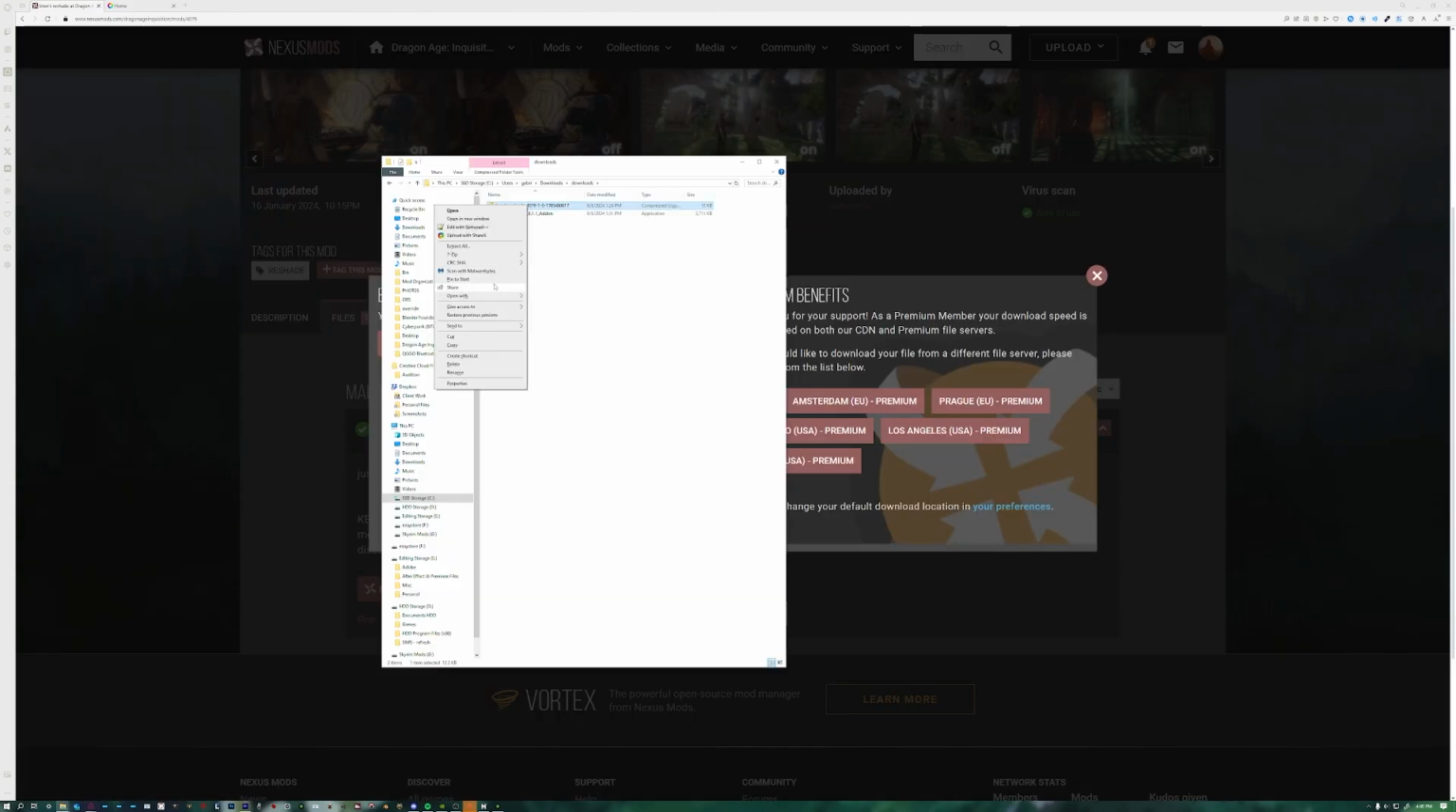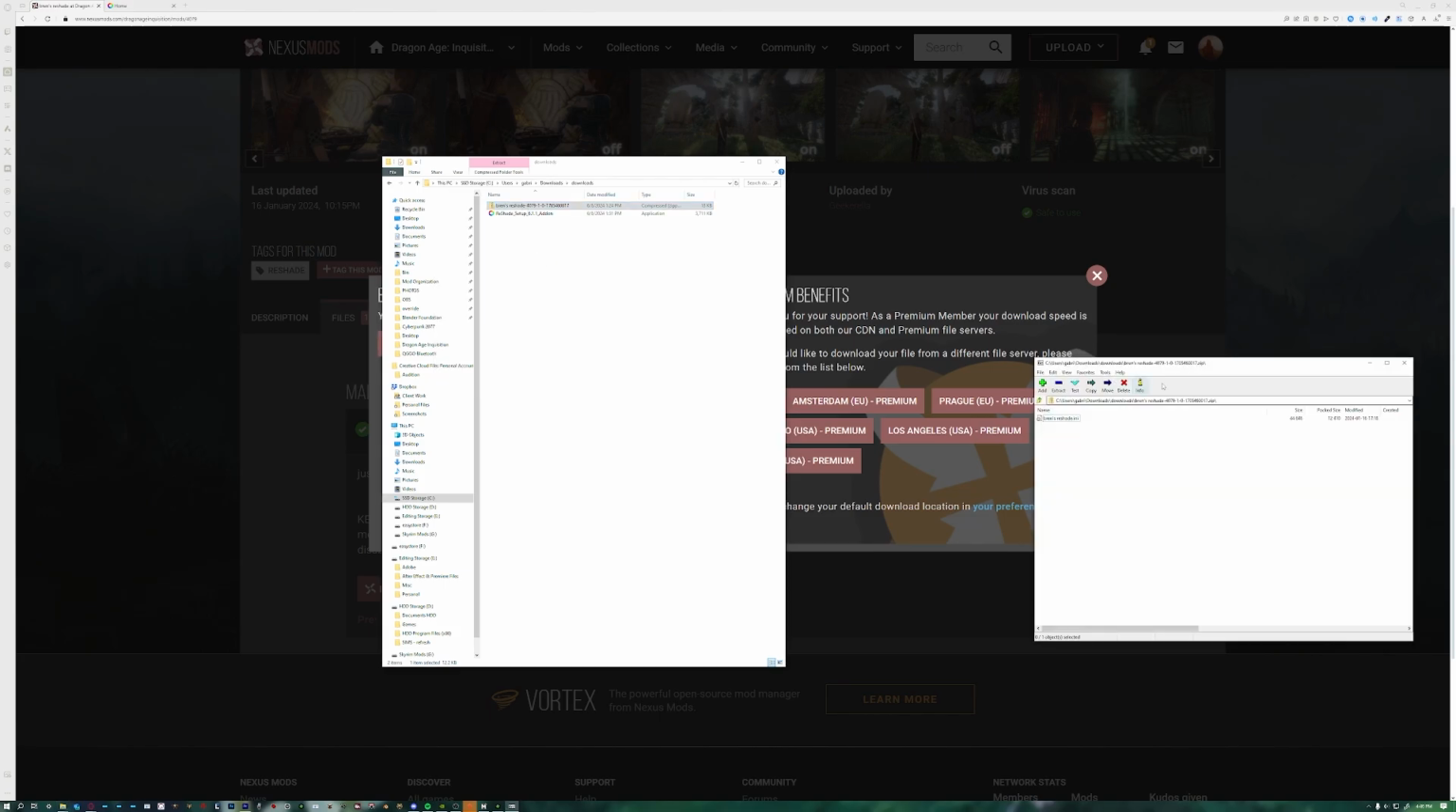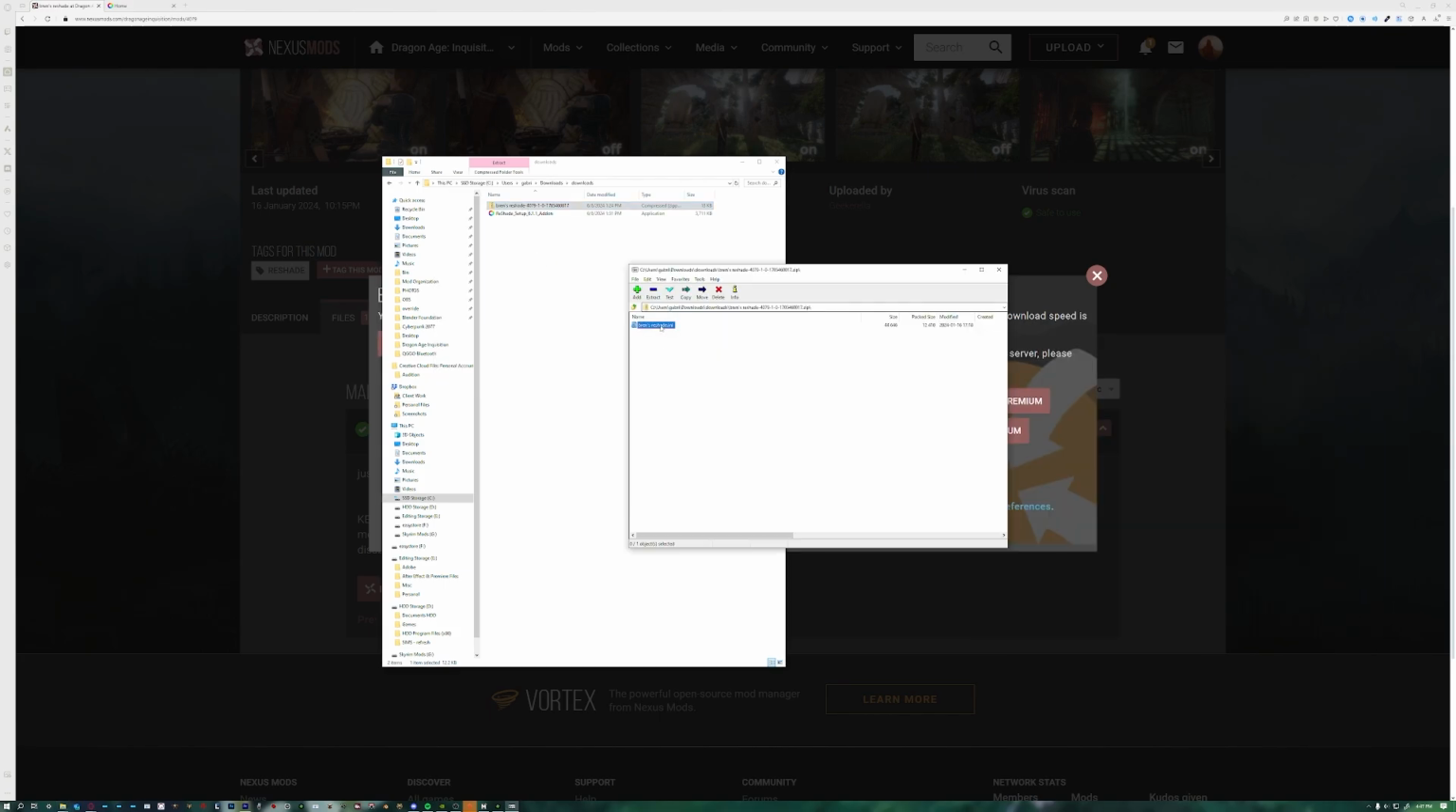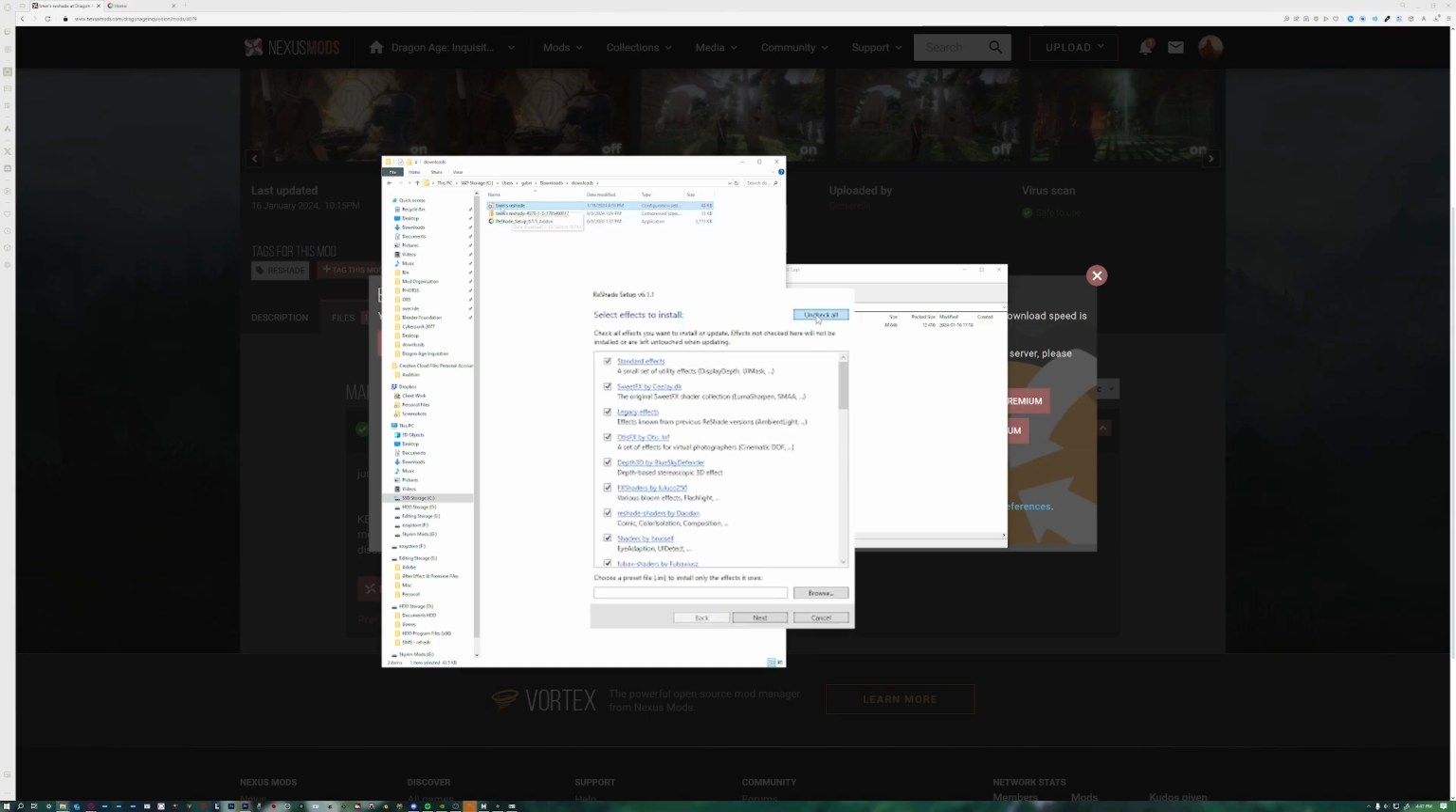Now going on to the Files tab on my friend's Reshade page, you'll press Download Manually. And with that downloaded file, with 7-Zip, you're going to open up the archive. And then this is the INI file that you will be using as your preset.